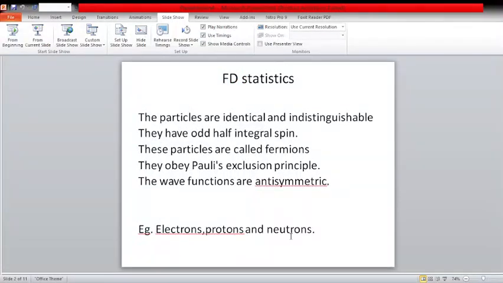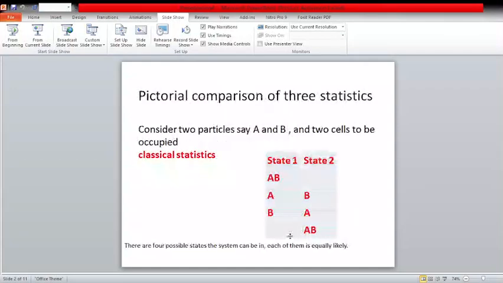Second one is FD statistics, or Fermi-Dirac statistics. The particles are identical and indistinguishable. They have odd half-integral spin. These particles are called fermions. They obey Pauli's exclusion principle. Their wave functions are antisymmetric. Examples: electrons, protons and neutrons.